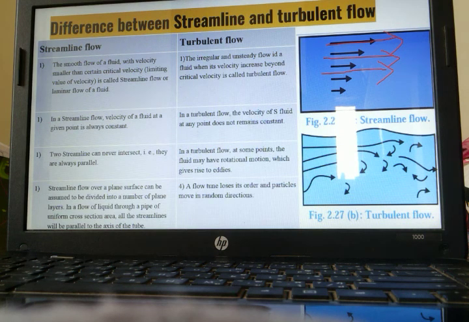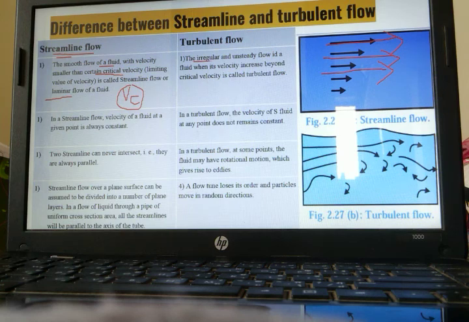So let us start with streamline flow. It is the smooth flow of a fluid with velocity smaller than a certain critical velocity, which we will be studying in a later part. Critical velocity is denoted by Vc. Whenever the velocity is smaller than the critical velocity, the flow is called streamline flow. There is one more name for streamline flow: laminar flow.